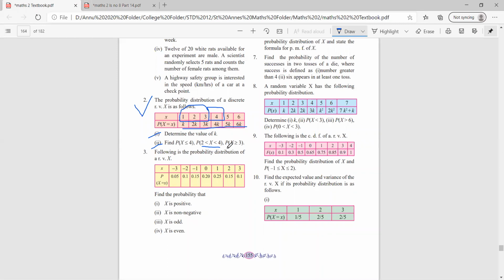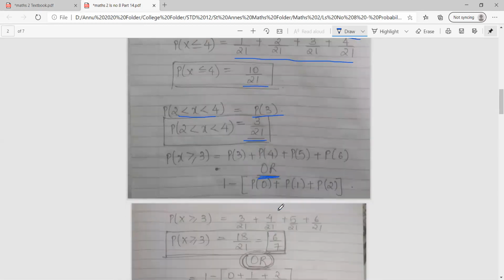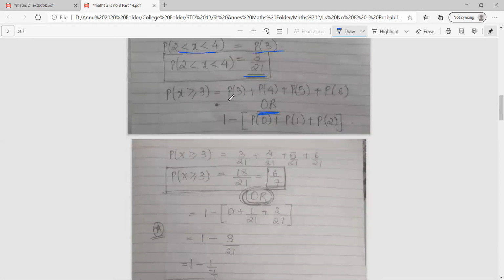The next they are asking is x greater than equal to 3. So greater than equal to 3 means 3 and numbers greater than 3. So 3, 4, 5 and 6. So we'll write probability of 3 plus probability of 4 plus probability of 5 plus probability of 6. Or I also explained you all a shortcut method. 1 minus the numbers which are not in the set. So what all numbers are not there in the set?